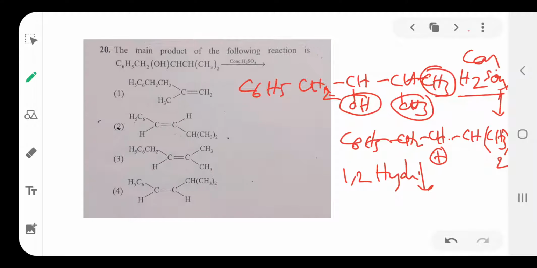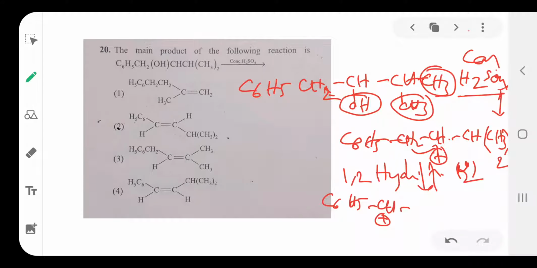Hydride means this H plus is shifted to H minus, shifted to this one side, then it becomes C6H5 CH. Because it is a secondary carbocation, it is less stable, and the benzyl carbocation is more stable. So that's why the less stable becomes the more stable one, and it undergoes the rearrangement. Okay, so this is a 1,2 shift of hydrogen.